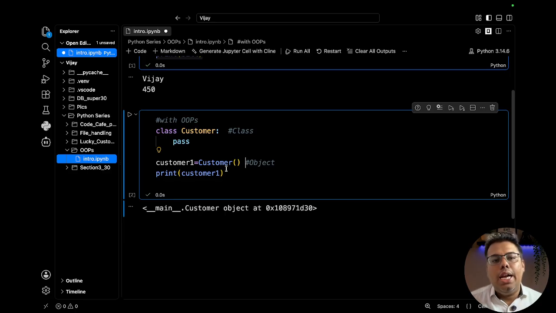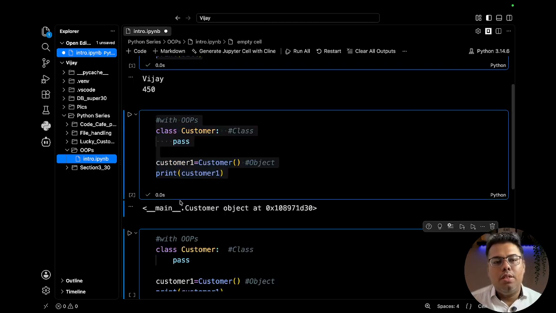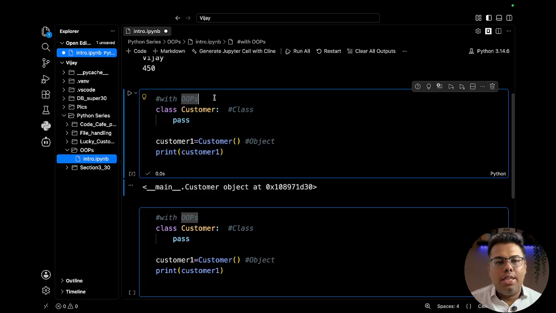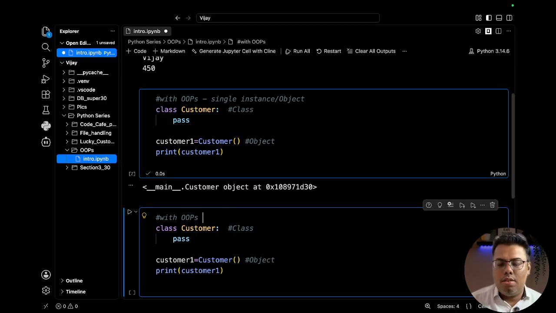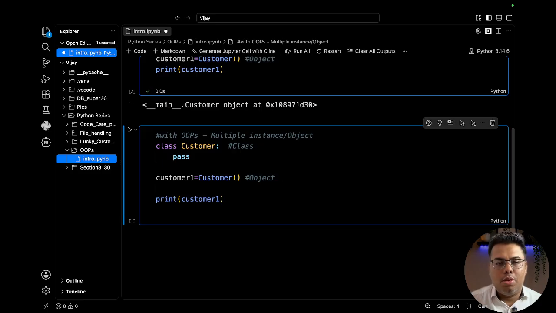Okay, and let's say this is for one class. Here I will write a comment: single instance or single object we are creating. Here I will create multiple instances or objects. So let's say I create for the second customer also.